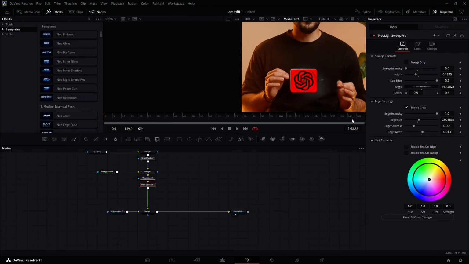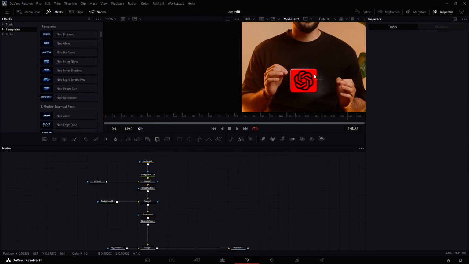So this is what I've got. You can just play with the light sweep however you want. Now you can just leave it, or you duplicate it and move it to this side so that it can appear here also. But I'm not going to do that. You can do that on your own. Now we are going to have to make this thing break.